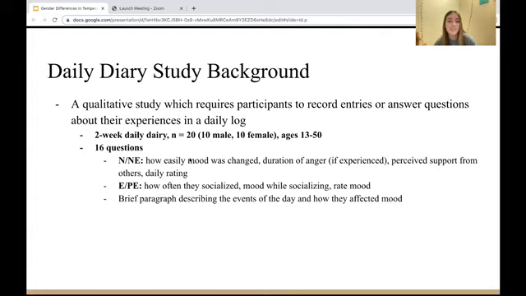And we included 16 questions. For neuroticism, negative emotionality, we measured how easily mood was changed, the duration of anger, if anger was experienced at all, and perceived support from others, as well as a daily rating. And for extroversion, we measured how often they socialized, their mood while socializing, and had them rate their mood. And to get an overall idea of how their day went and how their weeks went, we had them write a brief paragraph to describe the events of their day and how those events affected their mood.